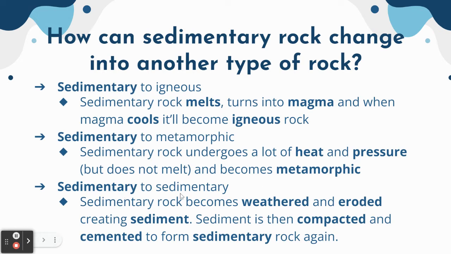And then lastly, sedimentary to sedimentary. So that sedimentary rock becomes weathered. So remember, weathered means any type of weather. So if there's ice, there's rain, there's wind, that breaks it apart into sediment. And then that sediment erodes, which remember, erodes means that it's moving. So you're moving it from one place to another. So that sediment has been weathered and eroded, and then that sediment is compacted or squished together, and then it's cemented or glued to form sedimentary rock again.